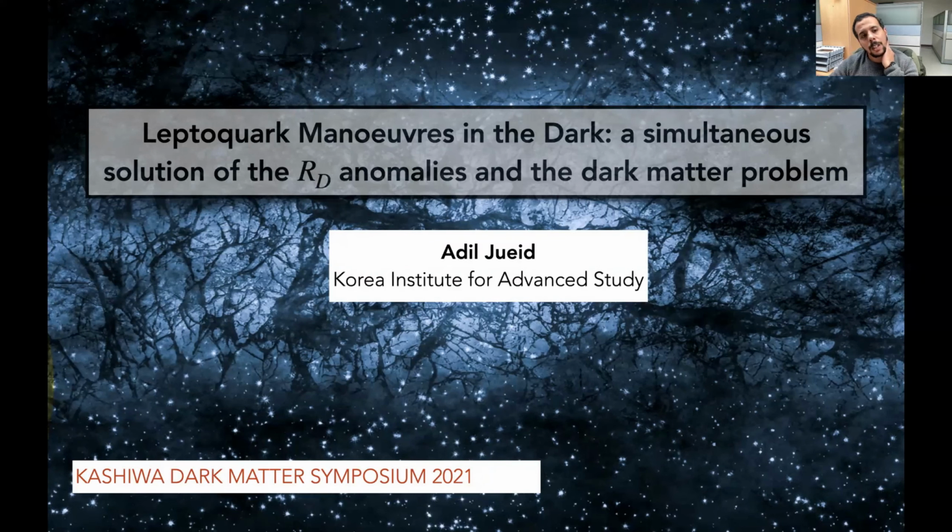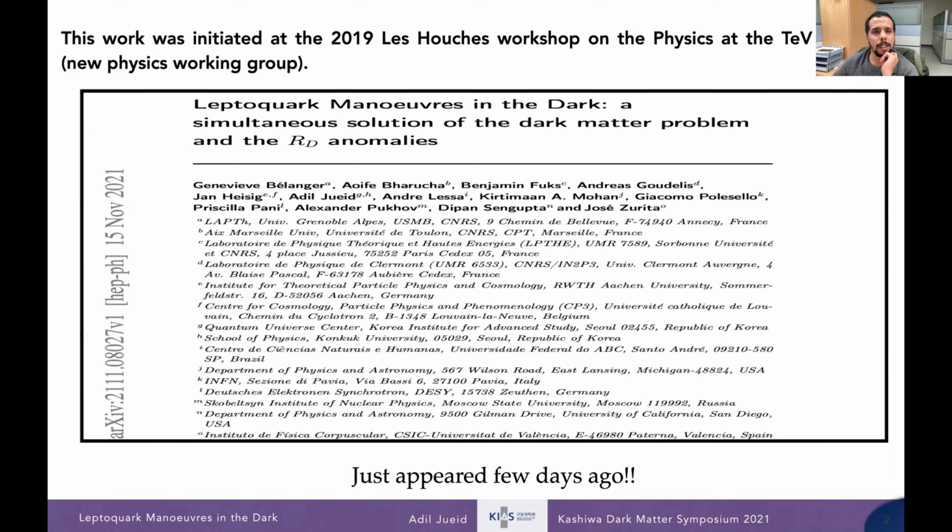I'm going to talk today about the combined solutions of the RD and RD star anomalies and the dark matter problem within a framework that involves a leptoquark. This work was initiated in the 2019 Les Houches workshop on physics at the TeV, in the new physics working group, and it involves many people from many places around the world. It just appeared about two weeks ago.